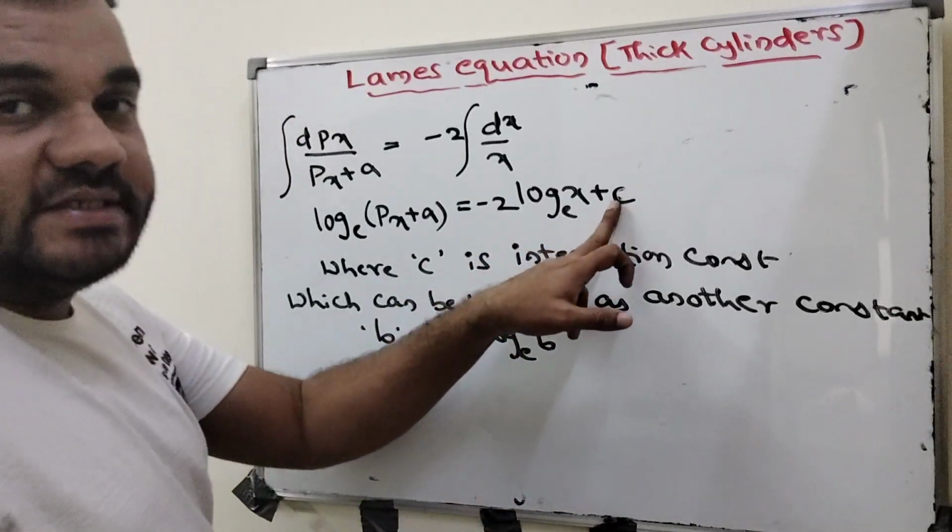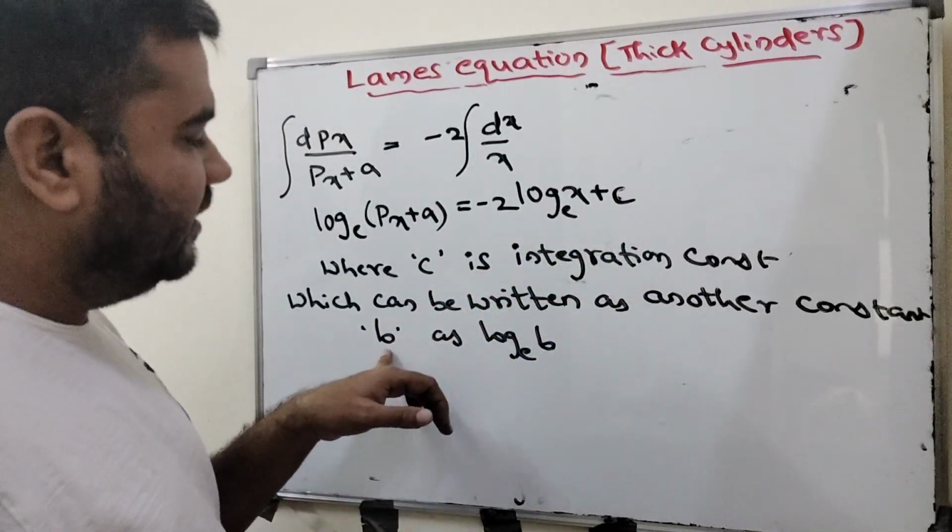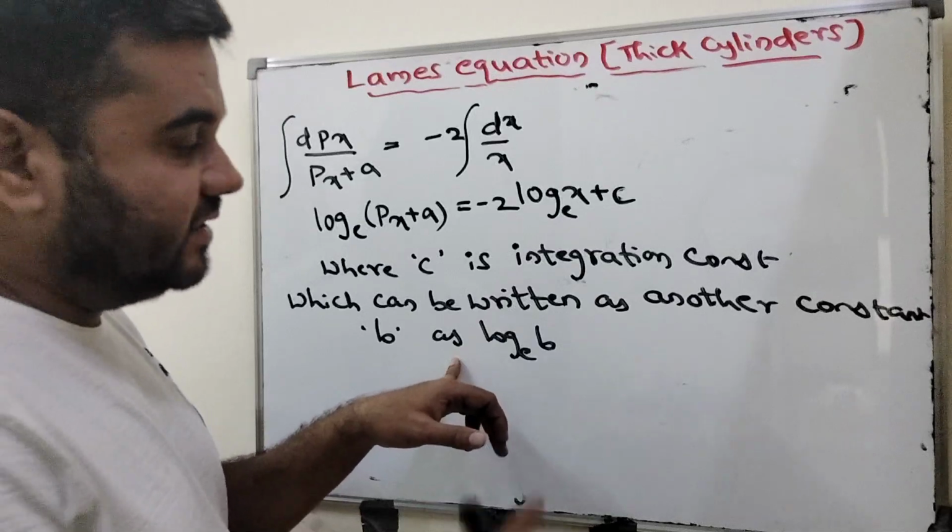We can replace c, the integration constant, with log to the base e b. This is also a constant only.